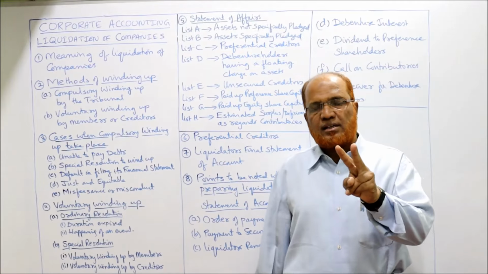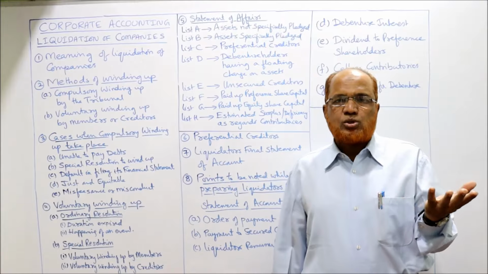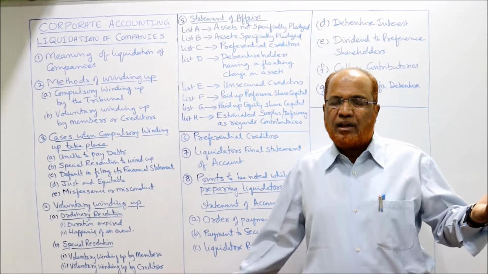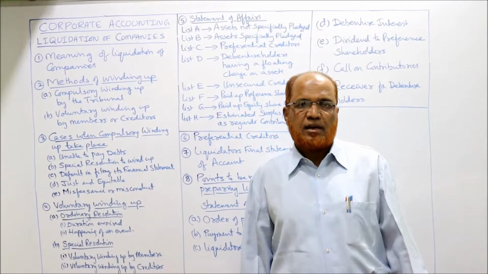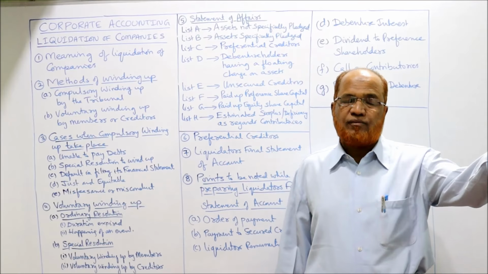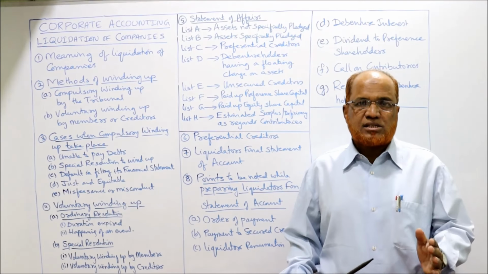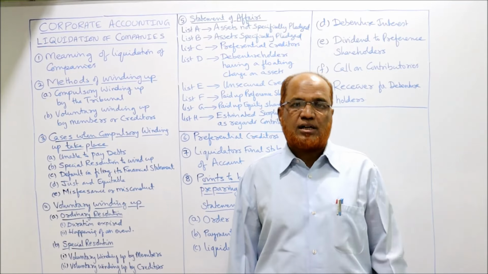Two types of assets are there, unpledged and pledged. Unpledged means there is no charge at all, freely available with the company. There is no charge on the assets. And pledged assets means the assets will have a charge in favor of a creditor. The assets which are given as security to some of the creditors that are pledged.